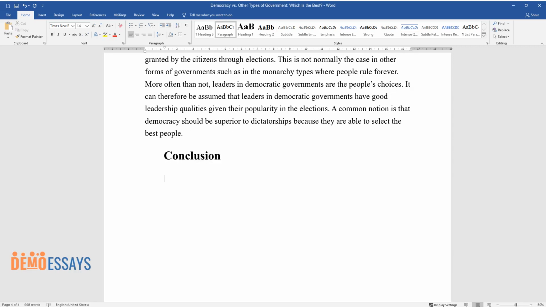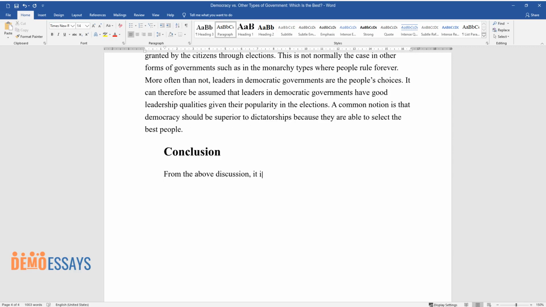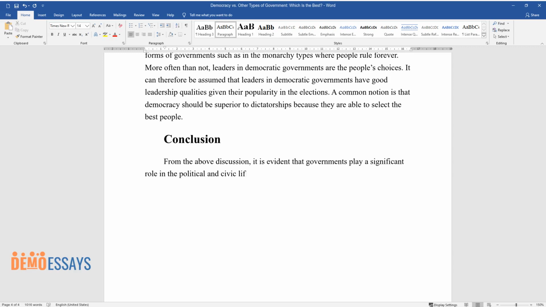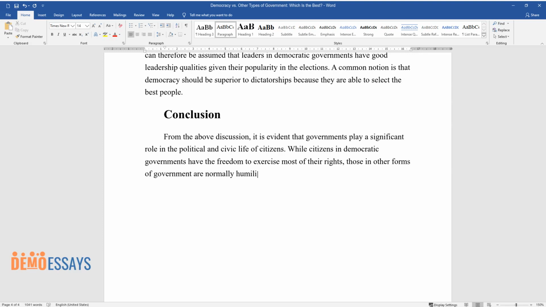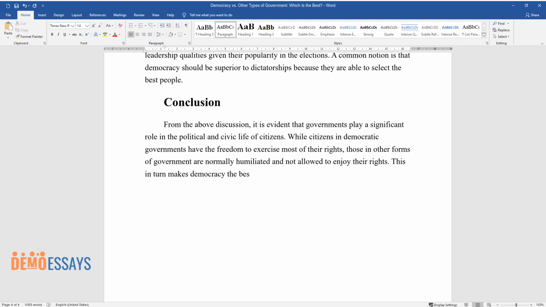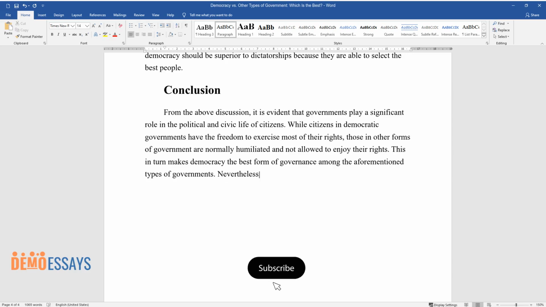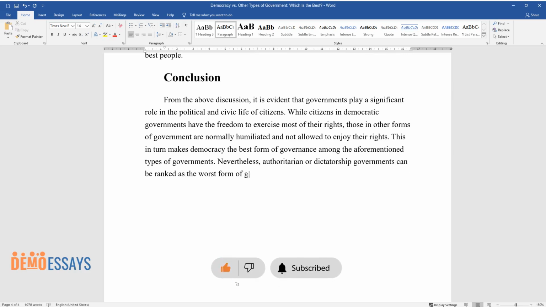Conclusion. From the above discussion, it is evident that governments play a significant role in the political and civic life of citizens. While citizens in democratic governments have the freedom to exercise most of their rights, those in other forms of government are normally humiliated and not allowed to enjoy their rights. This in turn makes democracy the best form of governance among the aforementioned types of governments. Nevertheless, authoritarian or dictatorship governments can be ranked as the worst form of government because of the torture they cause on human beings.